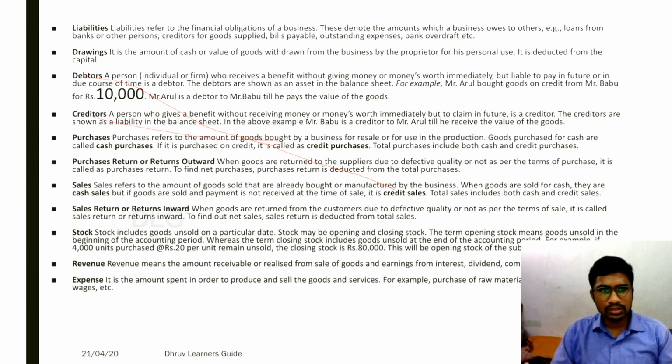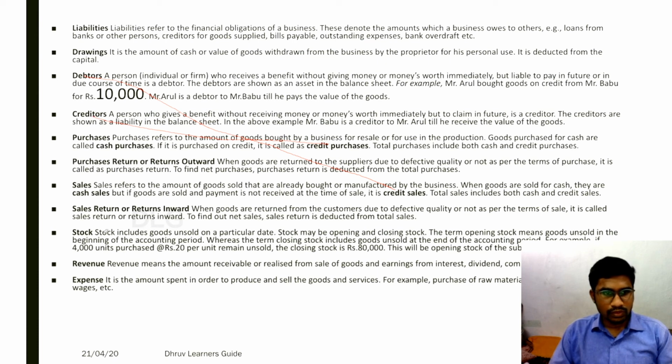So creditors are related to purchases. If we purchase on credit, it is called credit purchases. Whatever we purchase on credit from any person, he is said to be a creditor. In case we sell goods on credit to some customer, those customers are called debtors. Debtors are shown on the asset side of the balance sheet, whereas creditors are shown on the liability side of the balance sheet.